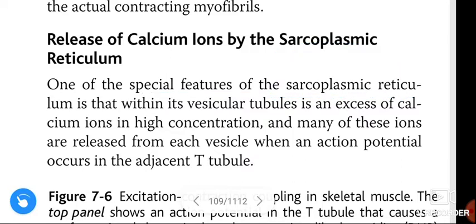Many of these ions are released from each vesicle when an action potential occurs in the adjacent T tubule.